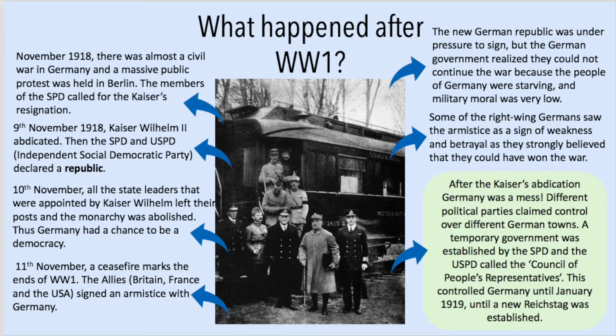After the Kaiser's abdication, Germany was a mess. Different political parties claimed control over German towns. A temporary government was established by the SPD and the USPD called the Council of People's Representatives. This controlled Germany until January 1919, until a new Reichstag was established. This was known as the Weimar Republic. To find out more about this, take a look at the third episode in this revision series, and I'll link that below.